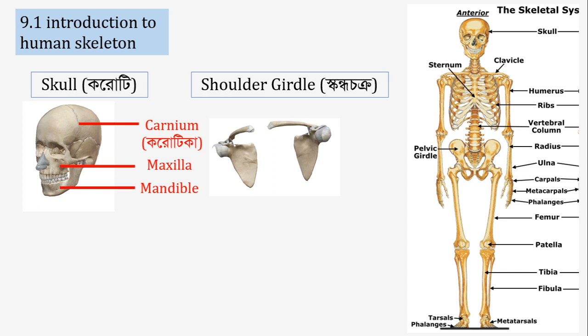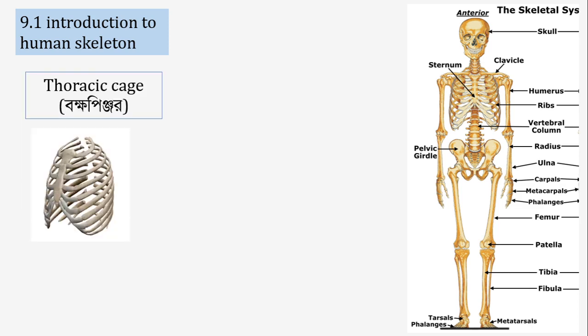Then at the bottom of it, there is a shoulder girdle. There are 2 clavicle and 2 scapula present at the shoulder girdle, the shoulder region. Then the thoracic cage, and this thoracic cage protects the internal organs like lungs and heart, and this thoracic cage is made up of a sternum with multiple number of ribs attached to it.